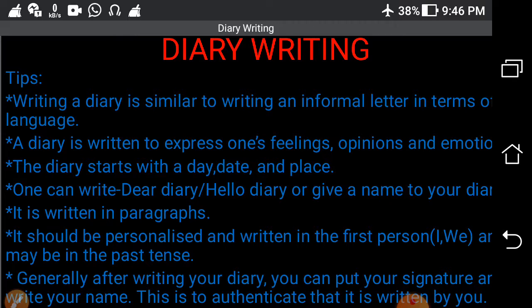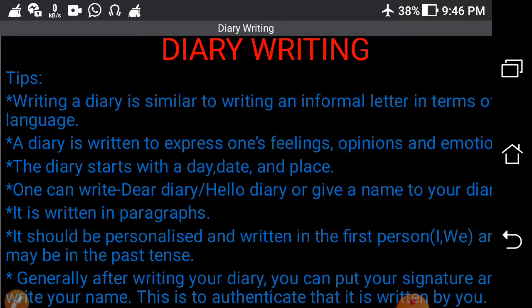Nowadays it is available in the market that you can buy a diary. Their date and day will be mentioned there. You have to just add the name of the place. Then you can start writing your own experience, any important experience.